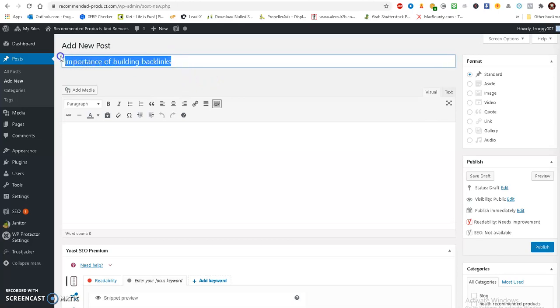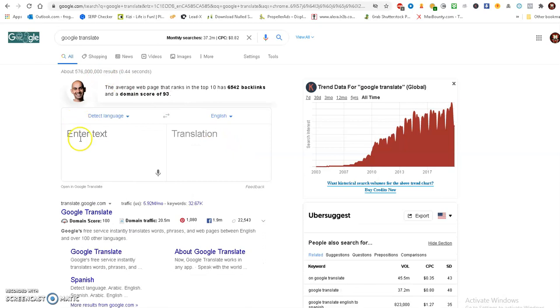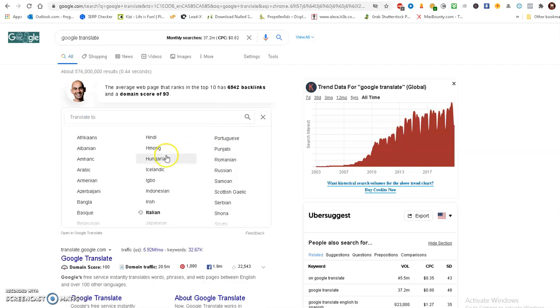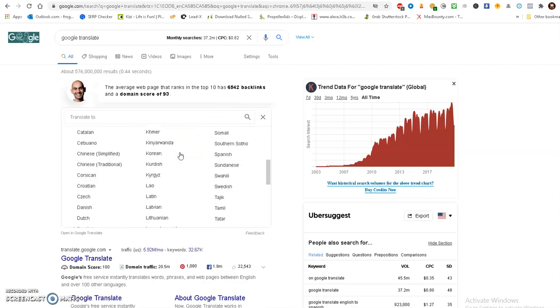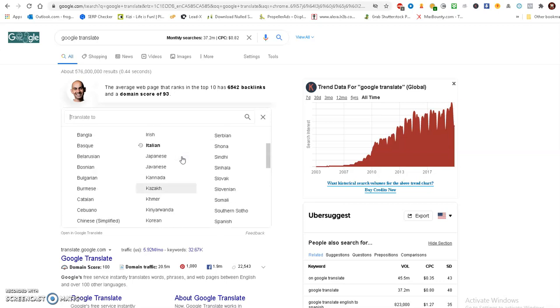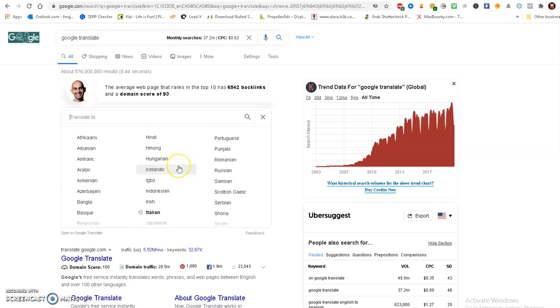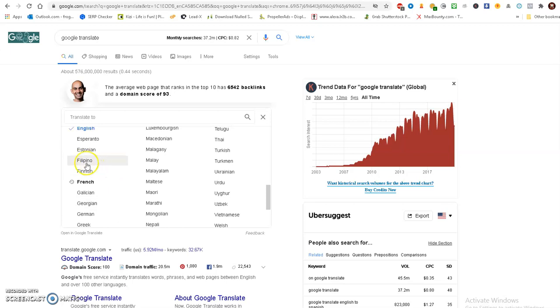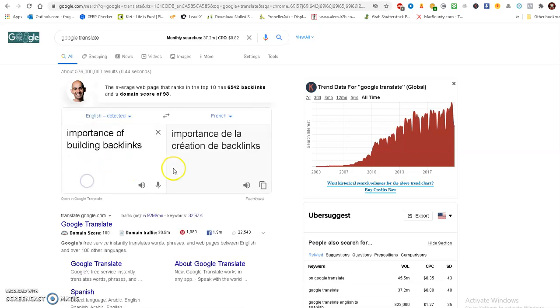So what we'll do today is, I should readjust my uppercase and stuff, but I'll just use this as an example here. So I'll copy that. I will go to Google Translate, enter text in English. I want it in French. I mean, you could want it in any language that you want, but I'll go with French because I know French. As you can tell, I have a big French accent happening. French here. Okay. Importance de la création de backlinks.